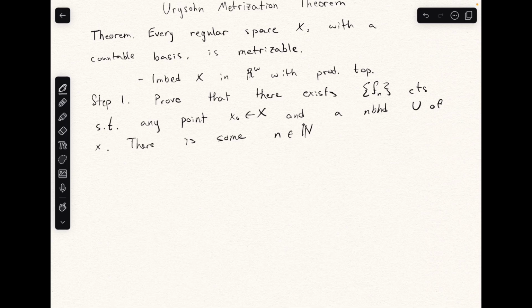So there should be some n such that f of n at x naught is greater than 0, and f of n vanishes outside of U. So the image of U's complement should be constant at 0. So we want to show that such a collection exists.